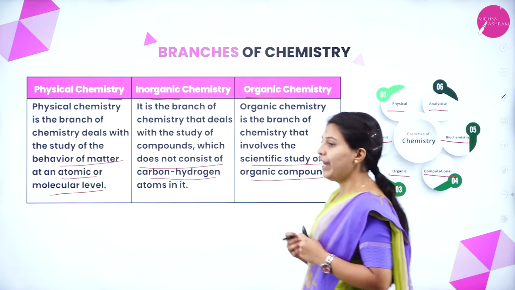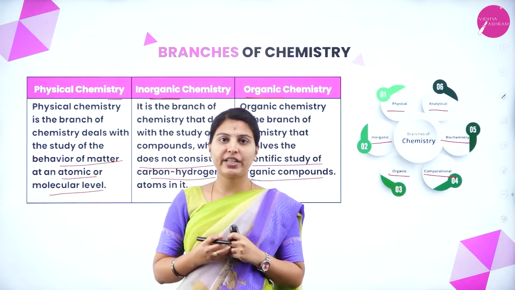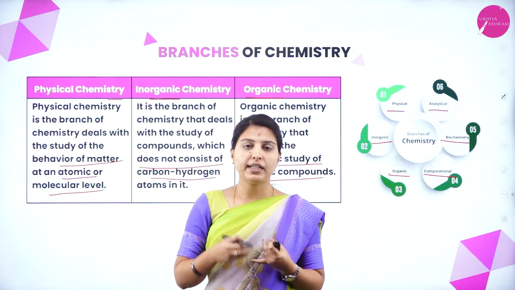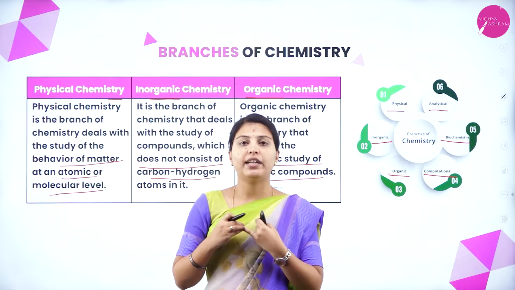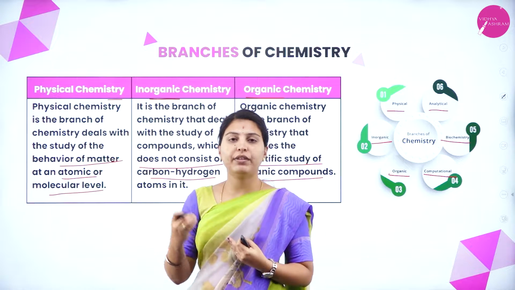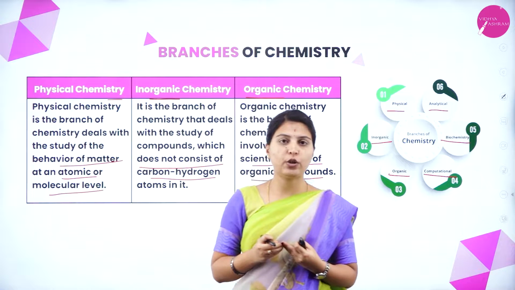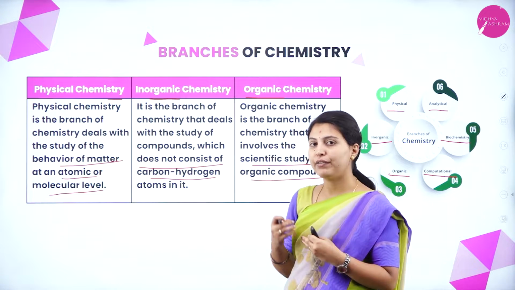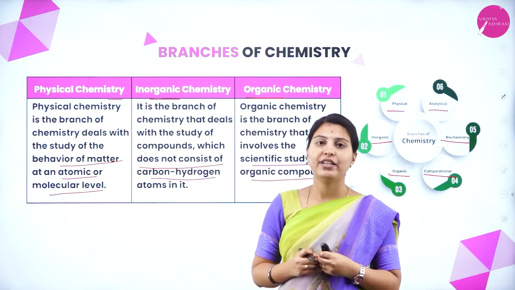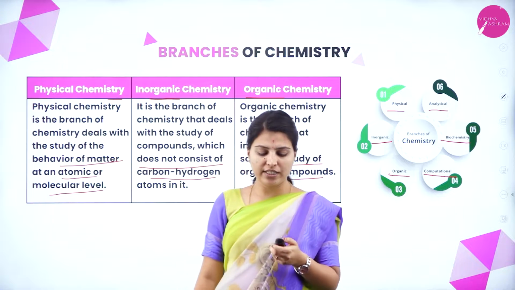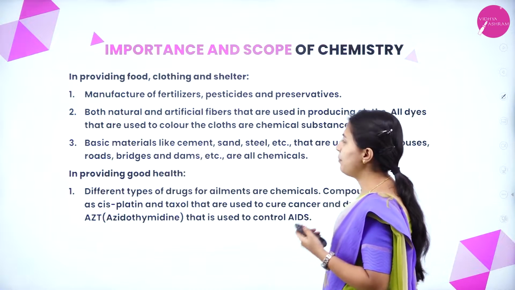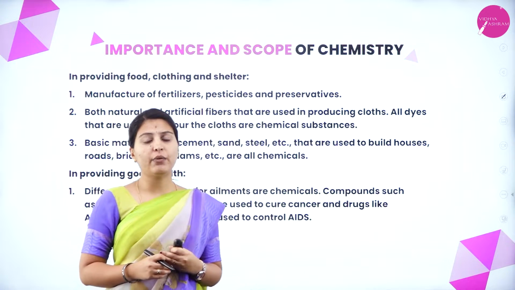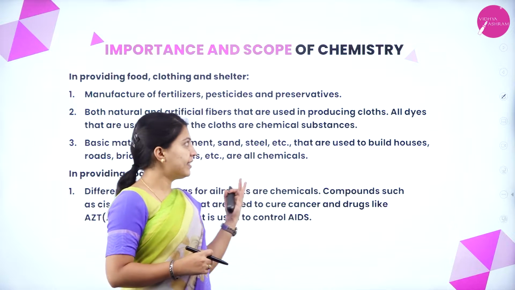We will call chemistry a general science because it involves the biological part, chemical and also physics, everything, and mathematics also we include to understand the problems. For that reason, we call chemistry a general subject or a general science. Next is importance and scope of chemistry. In our daily life, chemistry is playing a very vital role by its contributions.